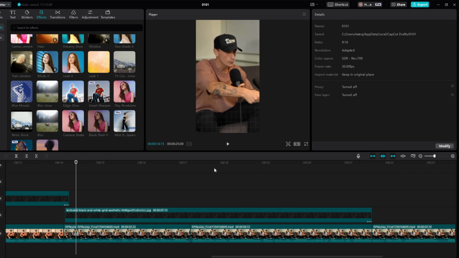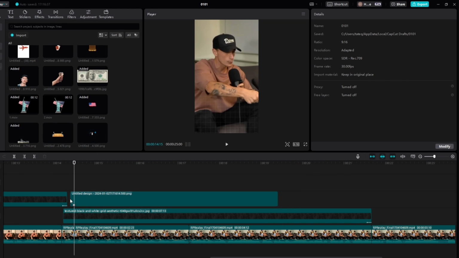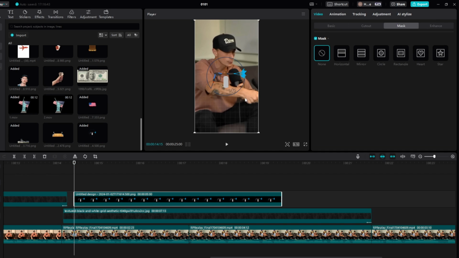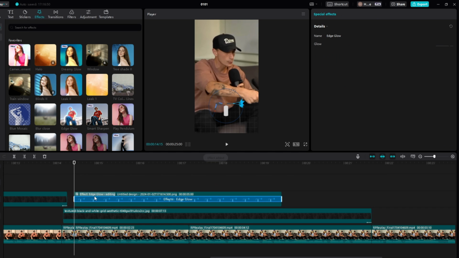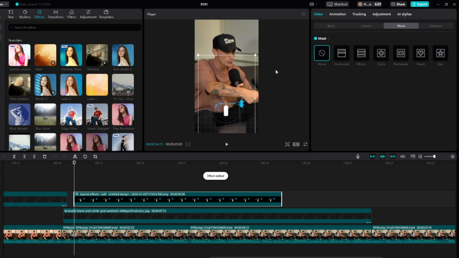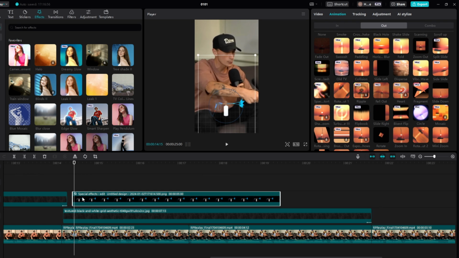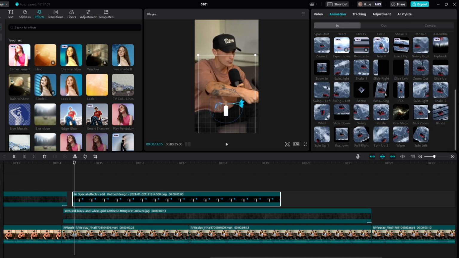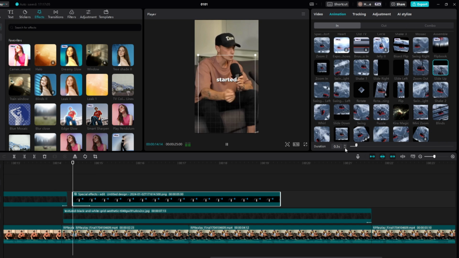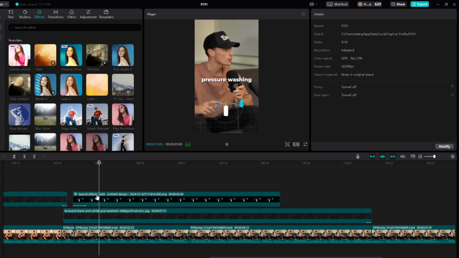And then right here we want something to do with pressure washing, so let's go find an overlay for that really quickly. Okay, so now we got the two overlays, so we'll add this in, around about here, just like so. And then we'll add an edge glow to it, just so it's kind of glowing. We'll put this one on max. Then we'll slide this up, so if we want this a little bit back, we come to animation in, slide up, put it on 0.3.